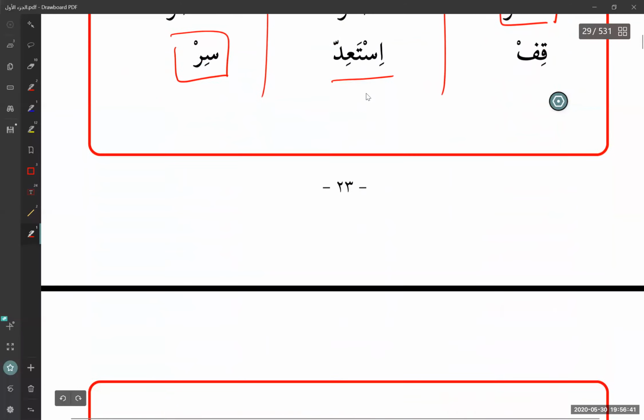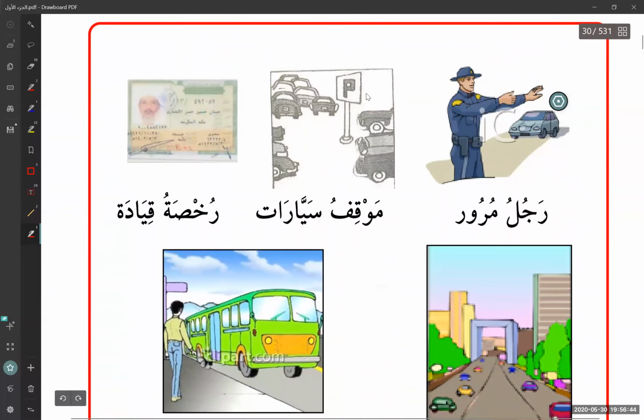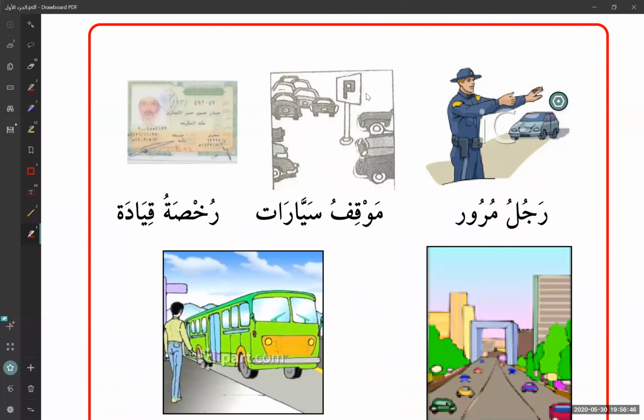Okay, Jayid. So now we have more words. We have rajulu murur. What does rajulu murur mean? Rajulu murur, what we said murur was the traffic. Rajulu murur is the traffic man.